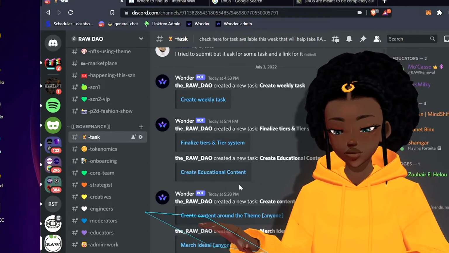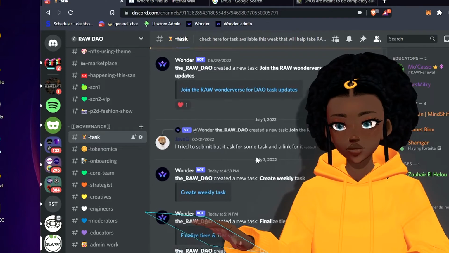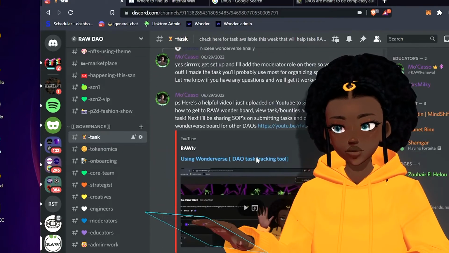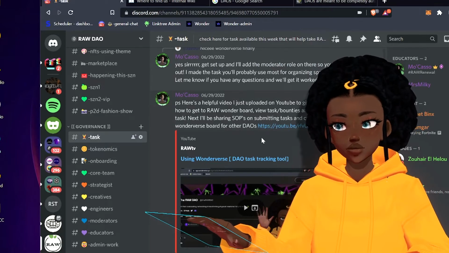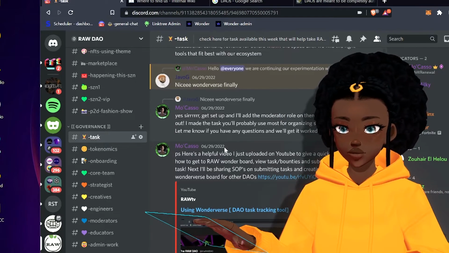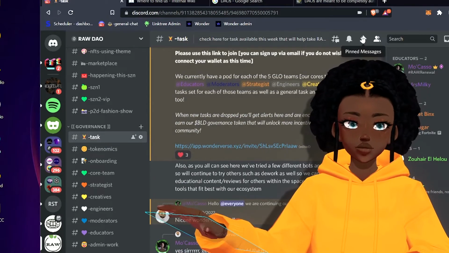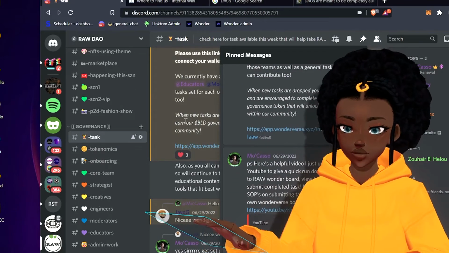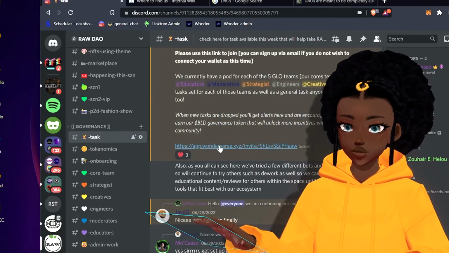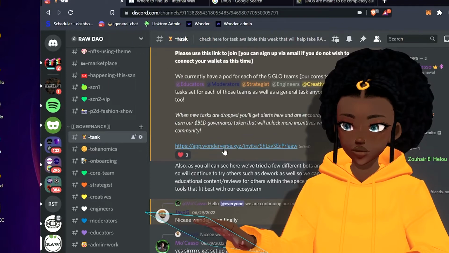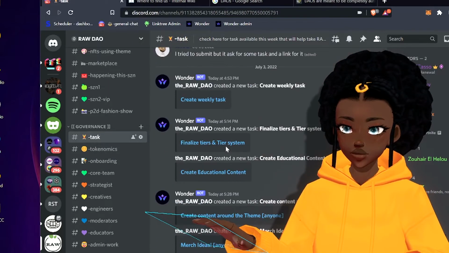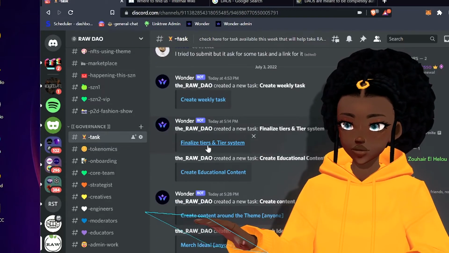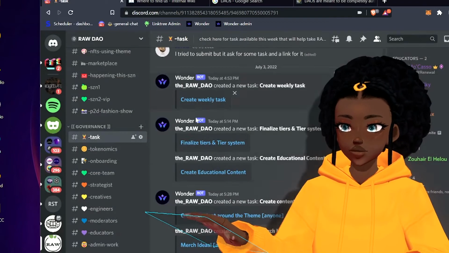So moving right along into our governance section, here is our task section. So here you can always find the new tasks that are available within our DAO. We are using this awesome new tool called Wonderverse. I did create a video here with Tweety about how to use Wonderverse. And if you see here in our pins, or even just, like I said, you scroll up right here a little bit, click on this link is how you actually get access to our Wonderverse board.